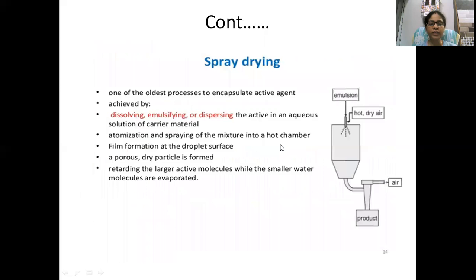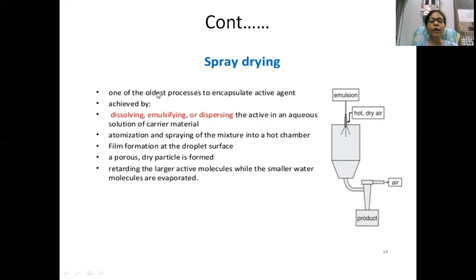In the next slide, you can see the structure. The feed can be an emulsion, a suspension, a slurry, or a liquid. It is flown into the chamber with the help of hot dry air. So this is the atomizer. The atomizer performs the atomization. Atomization means it breaks the food into very small particles, and when these particles come in contact with the hot air, they become dehydrated. The exhausted air can be separated, and the dehydrated product you can get.